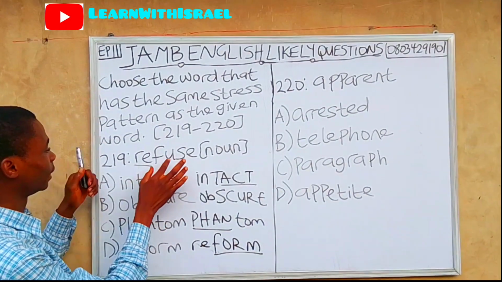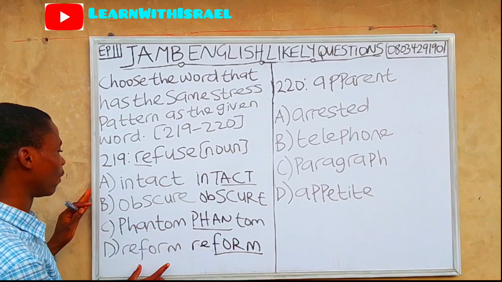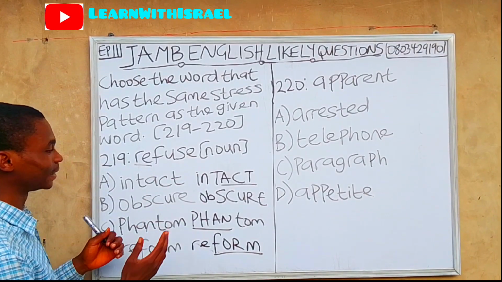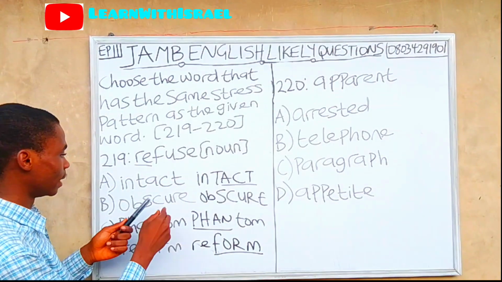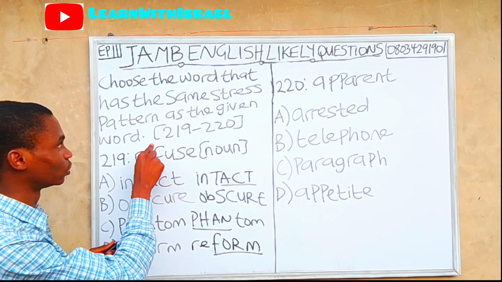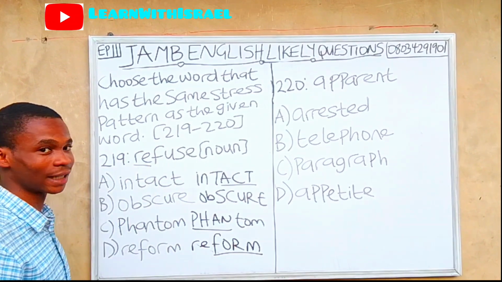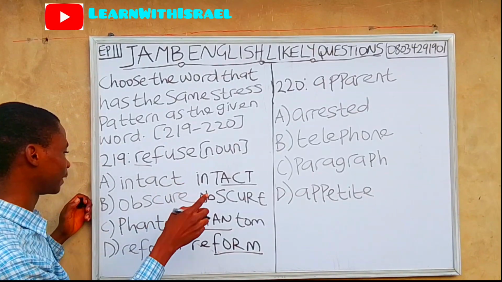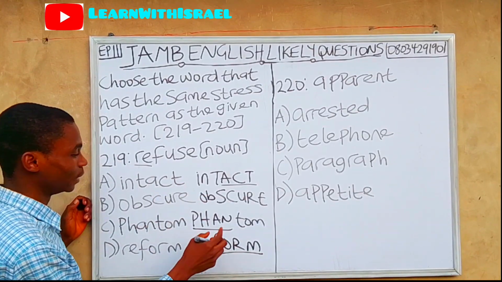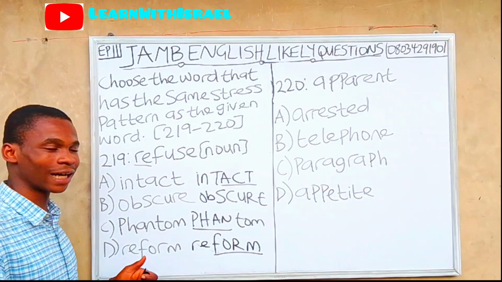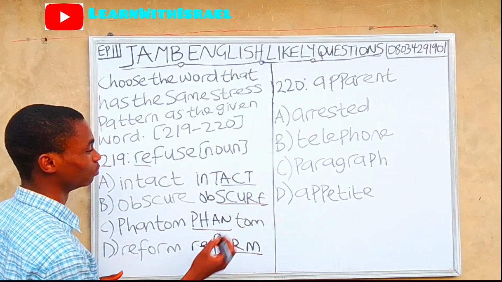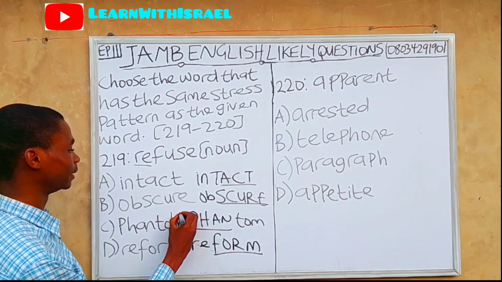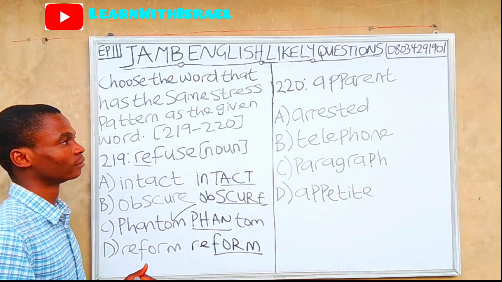If we check refuse and look at our options, the ones that are stressed on the first syllable are phantom and refuse. So they have the same stress pattern. For intact, obscure, and reform, the stress falls on the second syllable. So phantom is the appropriate answer.